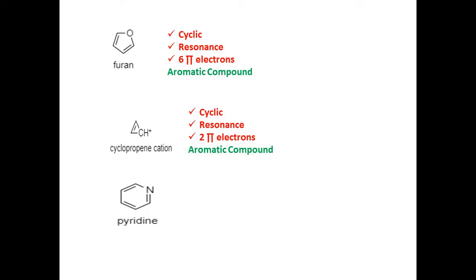Now, in pyridine, nitrogen contains a lone pair of electrons. This one lone pair of electrons present on nitrogen is out of the plane. It does not participate in resonance. So, this lone pair is not counted for the resonance. Hence, there are 6 pi electrons from 3 double bonds and there is resonance between pi and pi bonds. So, this molecule is aromatic.